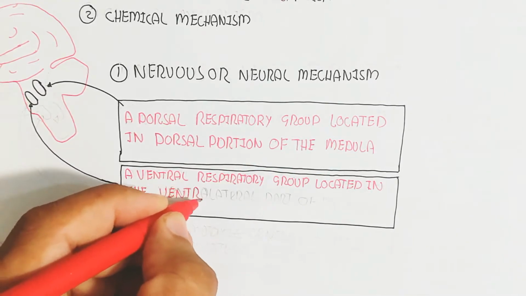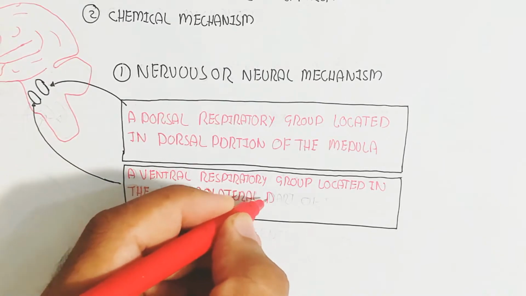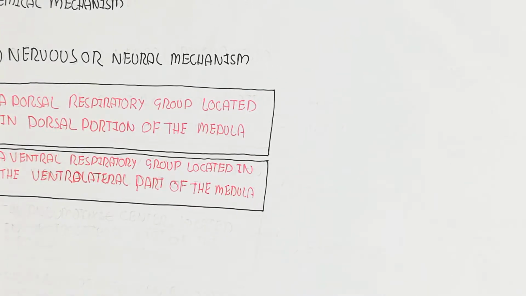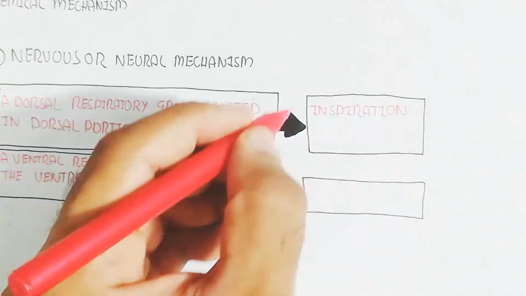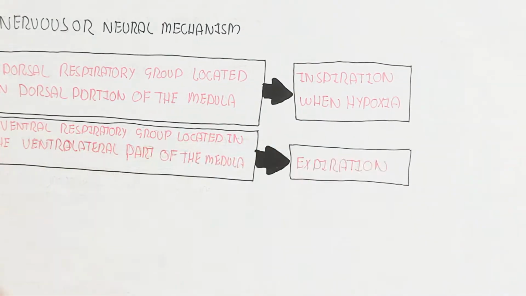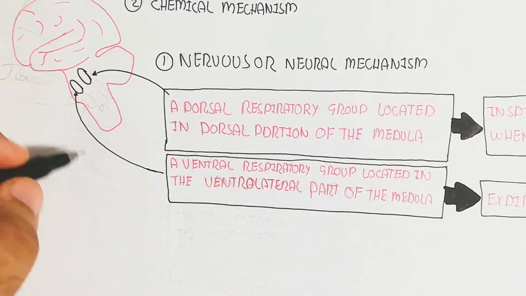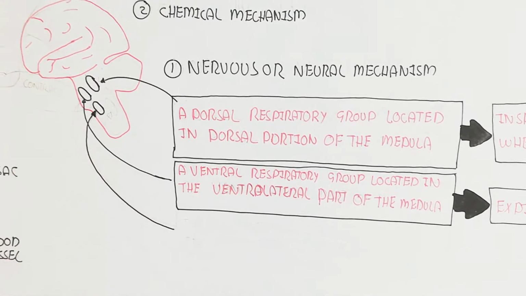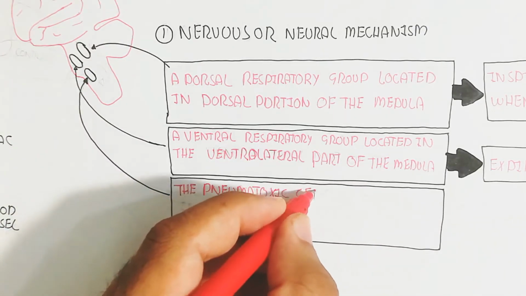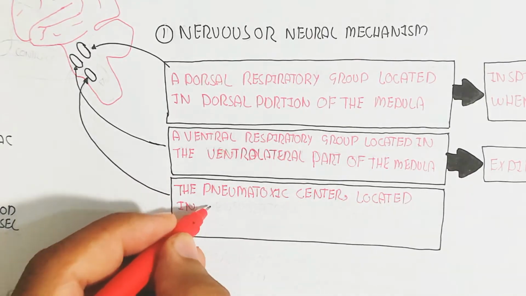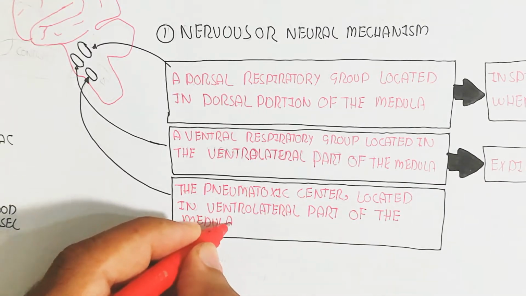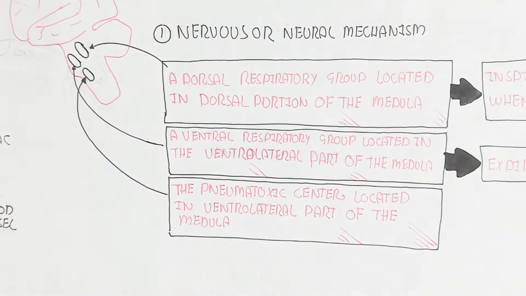Ventrolateral part of the medulla, which is used for expiration, so the exhalation, not inhalation. The third one is the inspiration, through the dorsal respiratory group located in the dorsal portion of the medulla, while this is the ventral respiratory group located in the ventrolateral part of the medulla for expiration, while this is the pneumotaxic center located in the ventrolateral part of the medulla, which is also used for expiration.